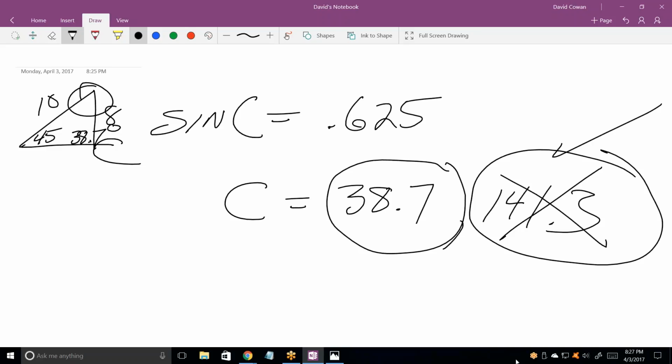Okay? And that truly is the only hard part of the law of sines. The law of sines is really, really easy as long as you're not dealing with the ambiguous case of the law of sines. And then it's really tough. But if you use this method every time, it'll make it easy.